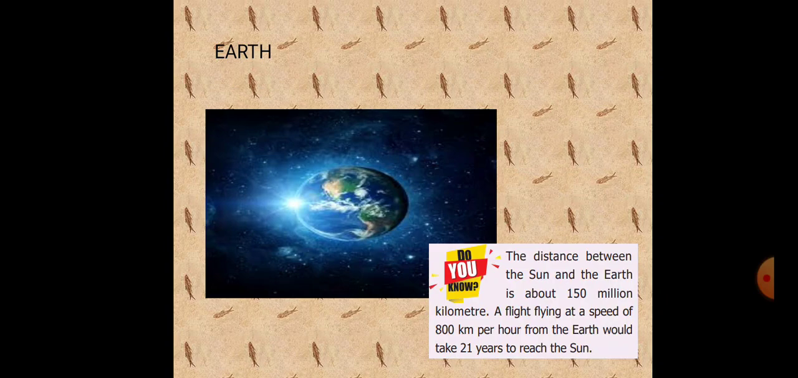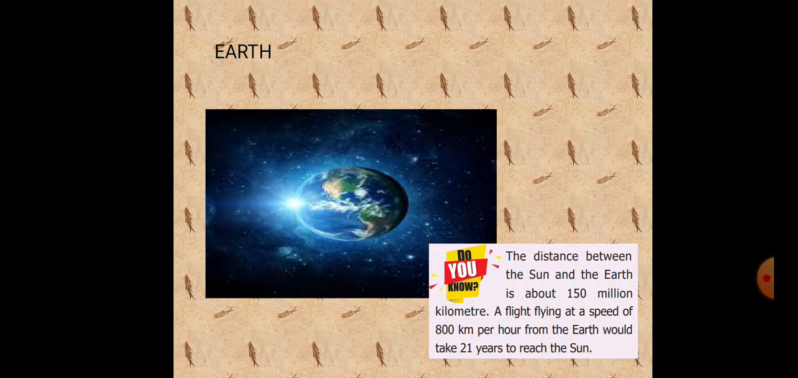Next we will see about our Earth. Okay, the Earth is the third planet from the sun and the fifth largest planet in the solar system. So it is called the blue planet or watery planet. Why is Earth called the blue planet or watery planet? Because 3/4 of the Earth is covered by water. It is the only planet known to support life. The only natural satellite of the Earth is the Moon.